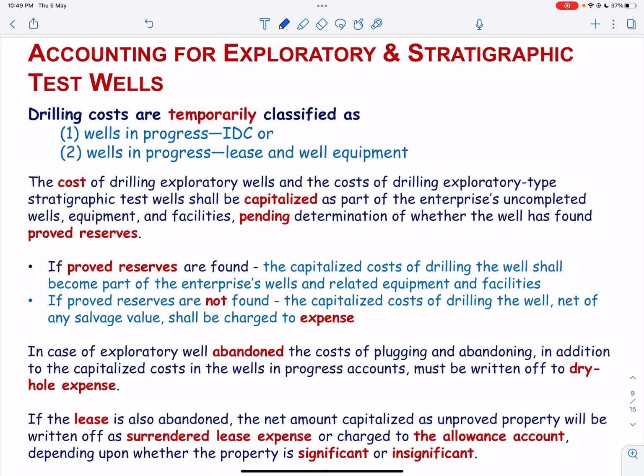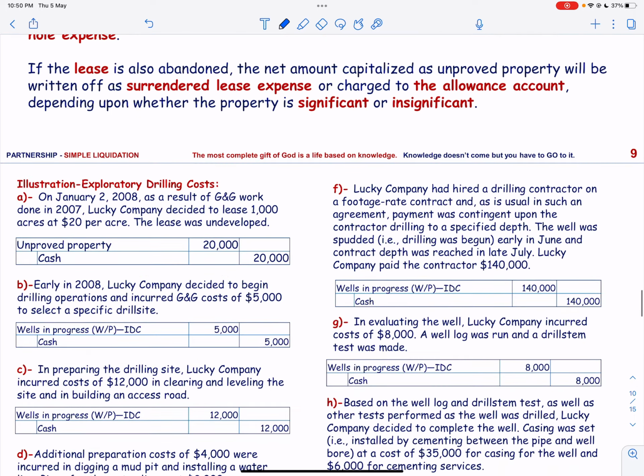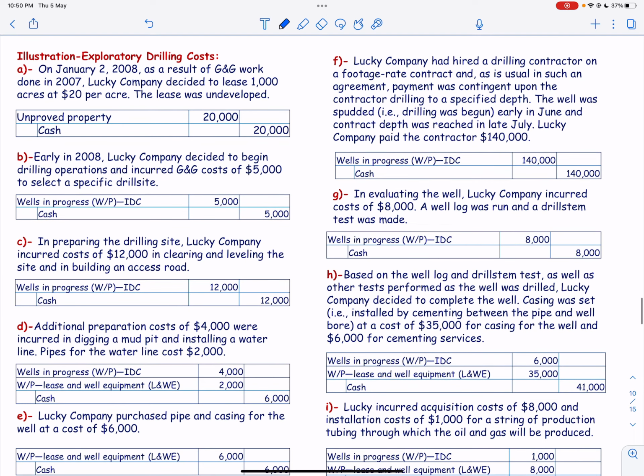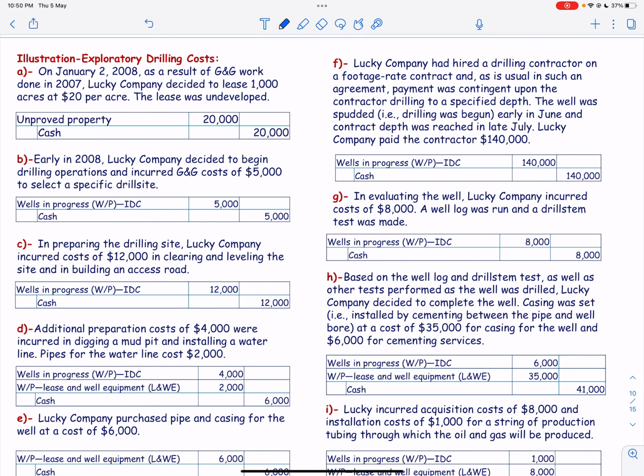Let us now look into an illustration and we are going to apply these accounting norms for exploratory and stratigraphic test wells. On January 2, 2008, as a result of G&G work done in 2007, Lucky Company decided to lease 1,000 acres at 20 per acre. The lease was undeveloped. So when the lease is undeveloped, unproved property is debit and cash is credit.